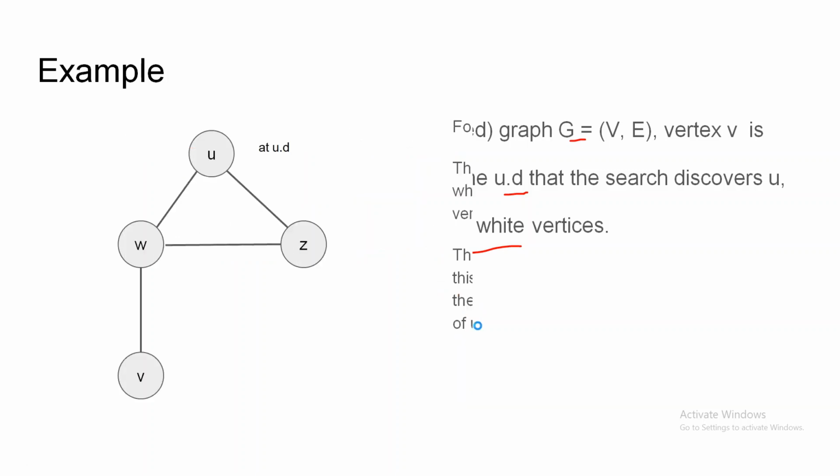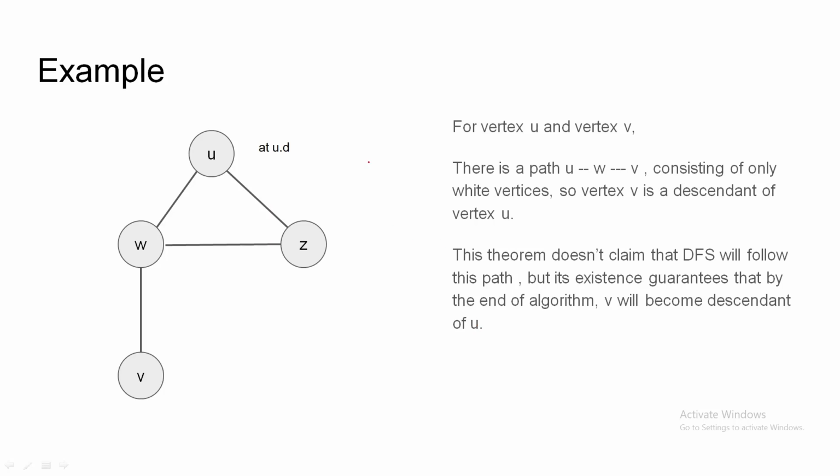So now we will see the example for this. At the time u.d, the u is not visited yet, so it will be white colored. So there is a path from u to v consisting entirely of the white nodes, and we are not saying that the algorithm will follow this path. Algorithm can follow this path also, but after the execution of the algorithm, the v will be the descendant of the u. That's what the theorem says. So using the white path theorem, we can say that v is a descendant of the u.